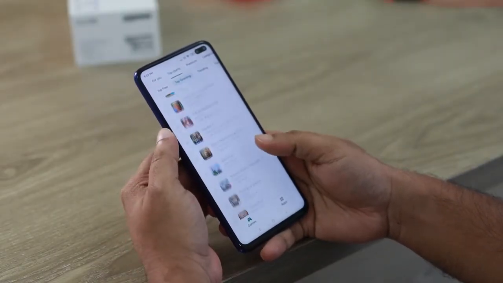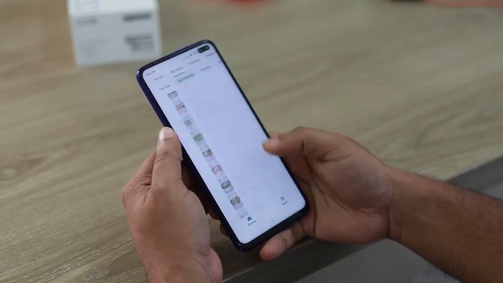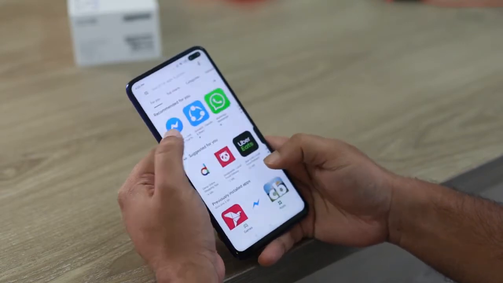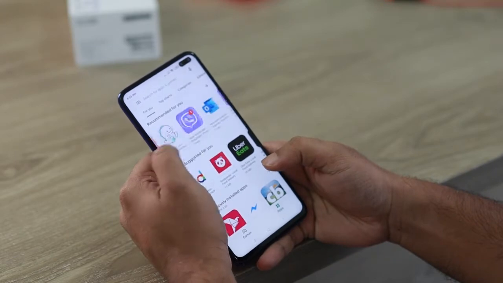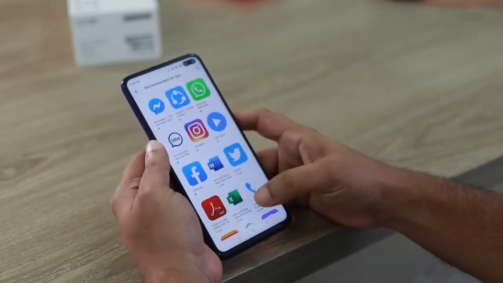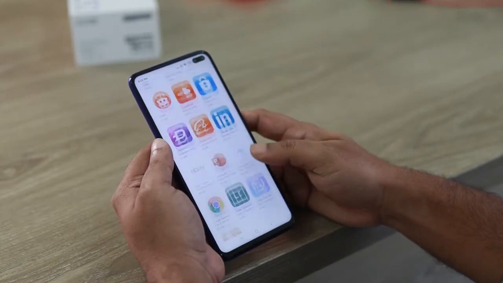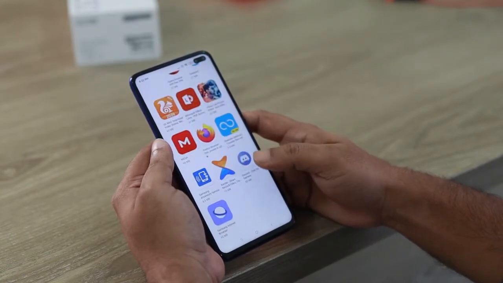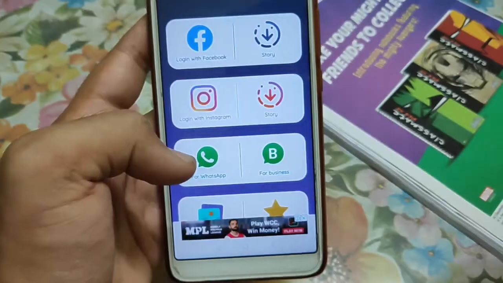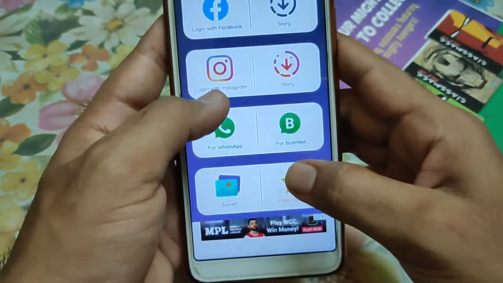But do you know you do not need so many apps? You just need a single app which will help you to save stories of all Facebook, WhatsApp, or Instagram. And in this video, I will show you how you can do this, and I'm also going to show you how you can save Instagram stories with music without the help of any app. So let's get started. Once you open the app, you will see an interface like this.